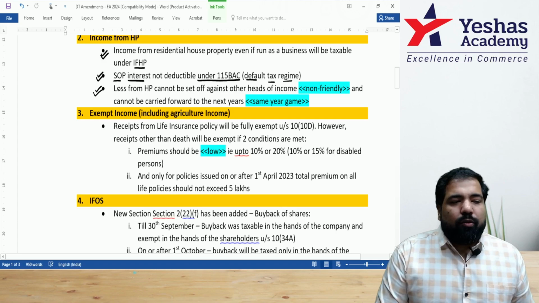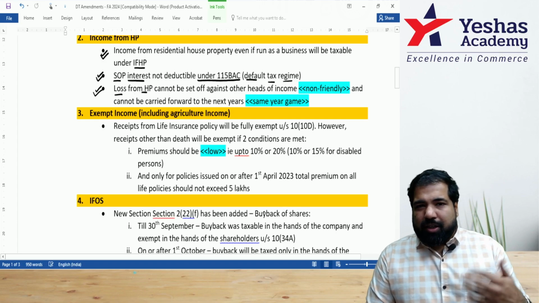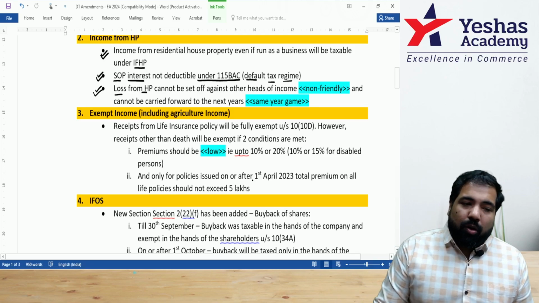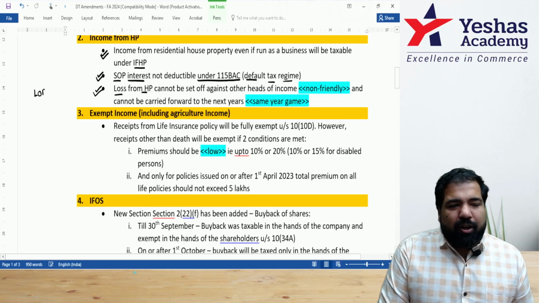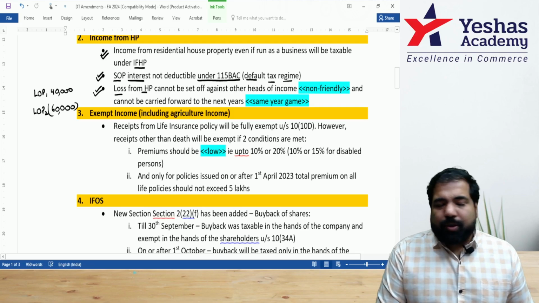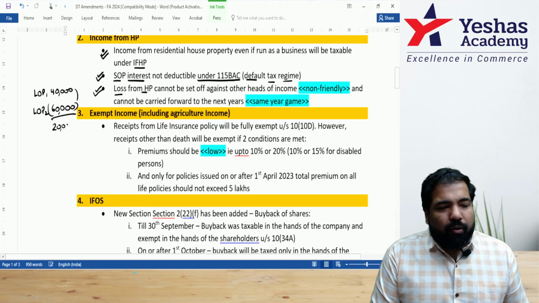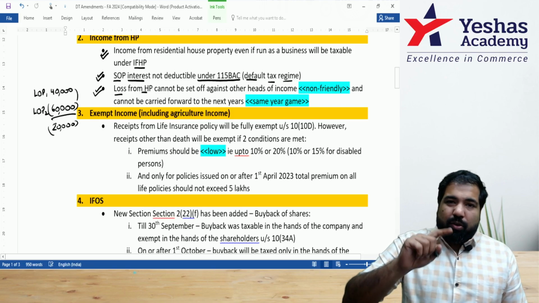Not just that, if you have a loss from house property, whether it's LOP or SOP, that loss cannot go outside the family because it has become non-friendly. Example, let's say I have LOP1 and LOP2, and I have a profit of 40,000 here and a loss of 60,000 here. Can this 60,000 be set off against 40,000? Yes. But the balance 20,000 I cannot take outside. That means, guys, this loss cannot go outside.